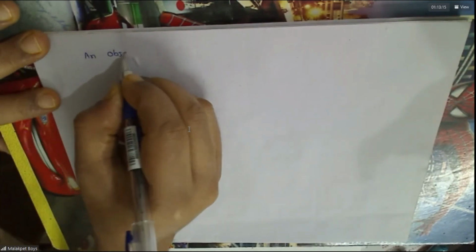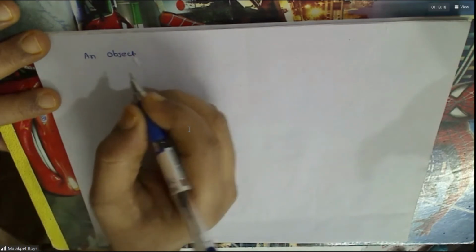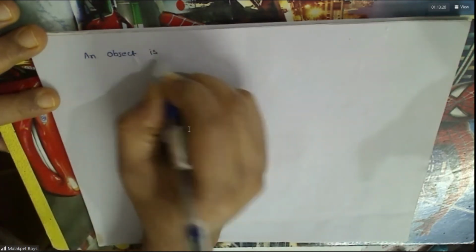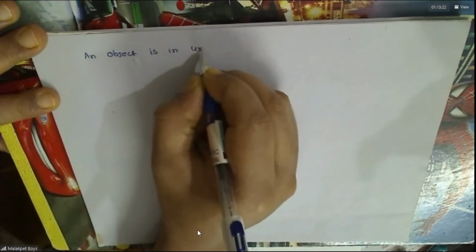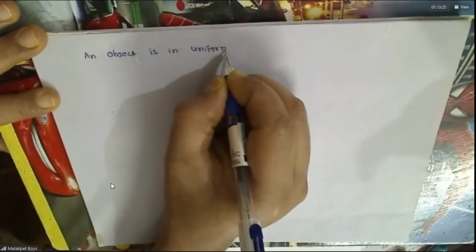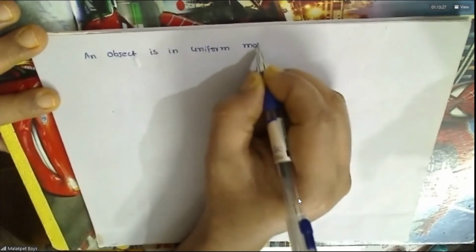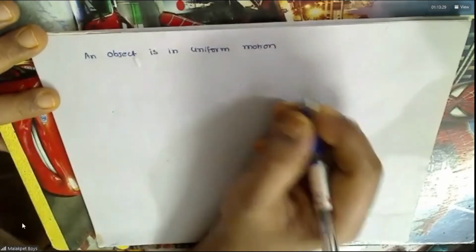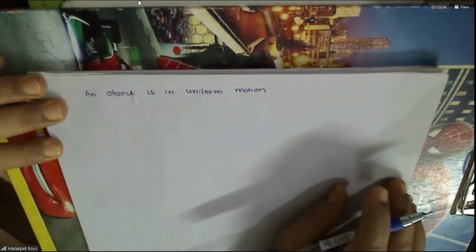Now let us go to a simpler graph. So for example, we have a question of this sort. An object is in uniform motion along a straight line.